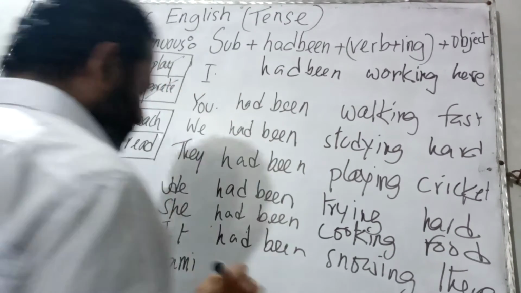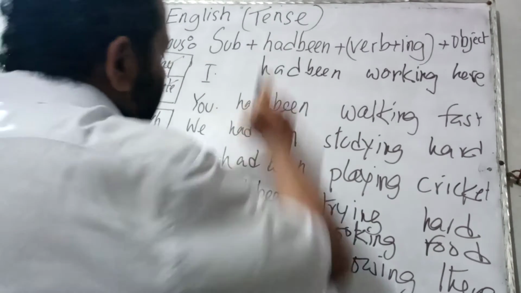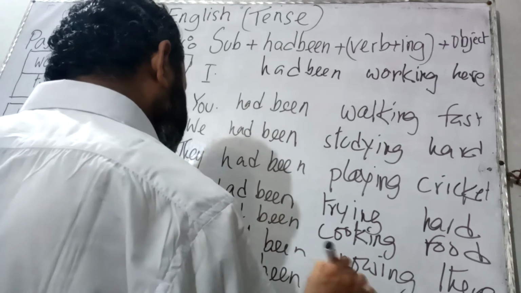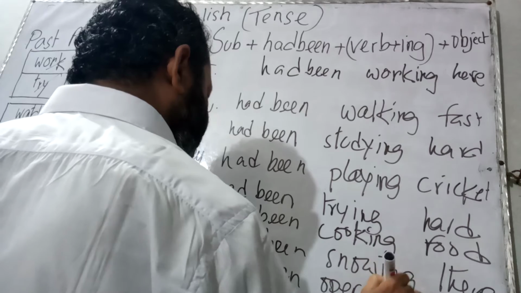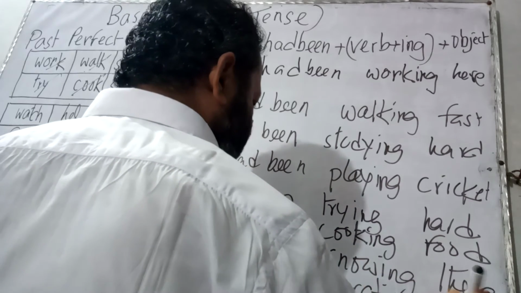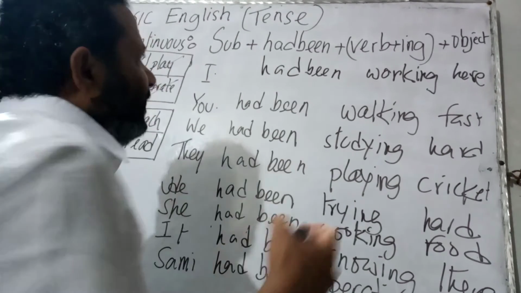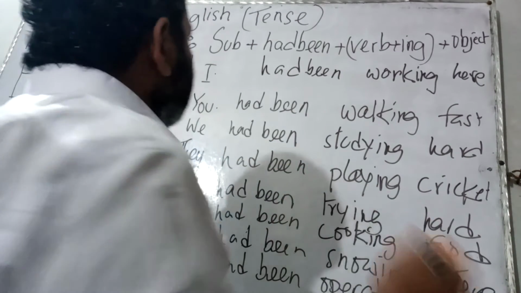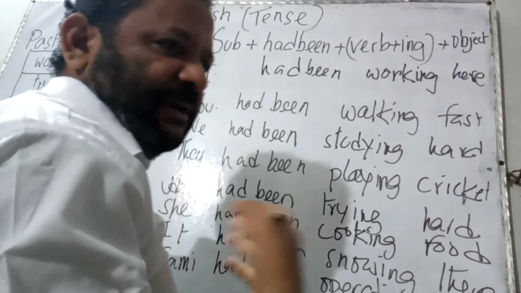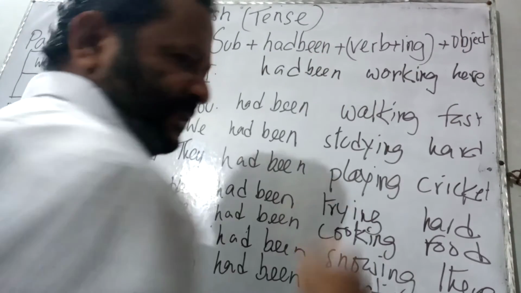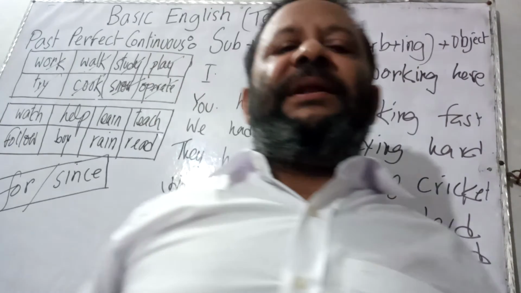Now if the verb is operate and if the subject is Sami, it would be Sami had been operating computer. Now dear viewers and learners, I have made sentences by using the 8 subjects, and the structure was subject, had been, verb-ing, object, and this structure is used to express the action that actually had been going on in the past and continued up till another action.